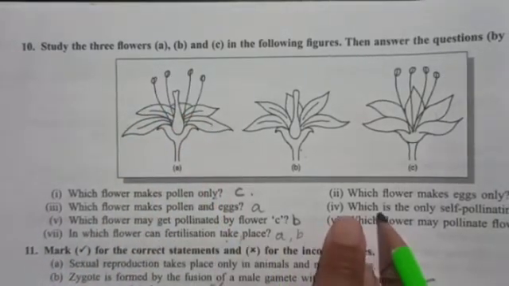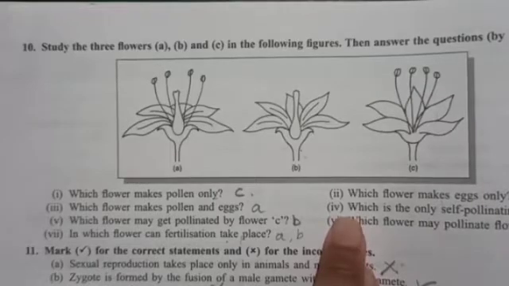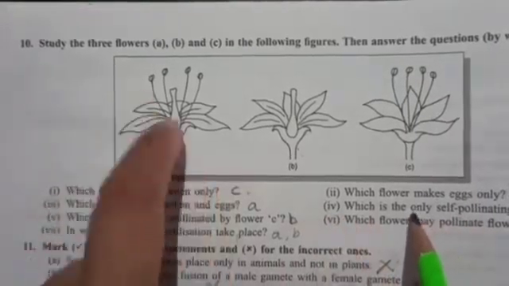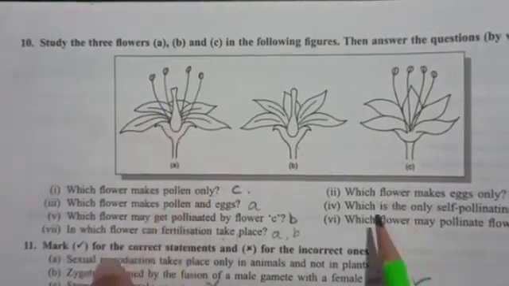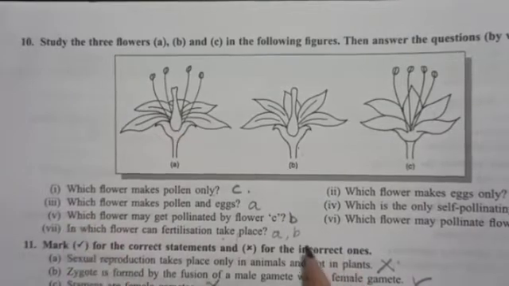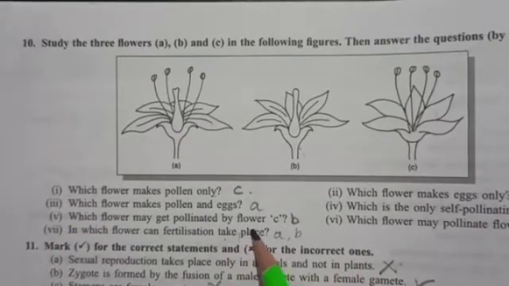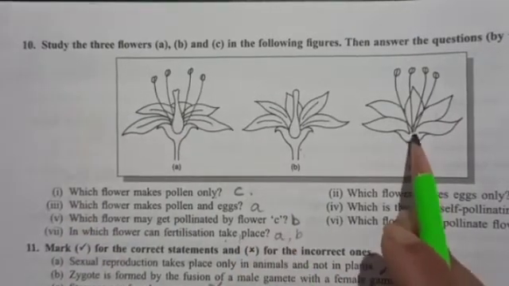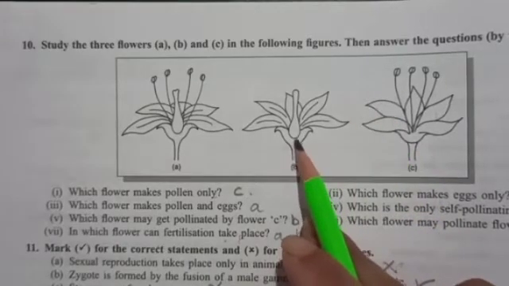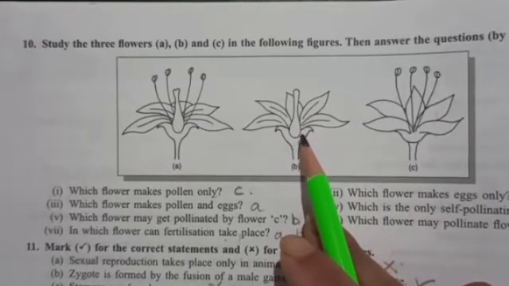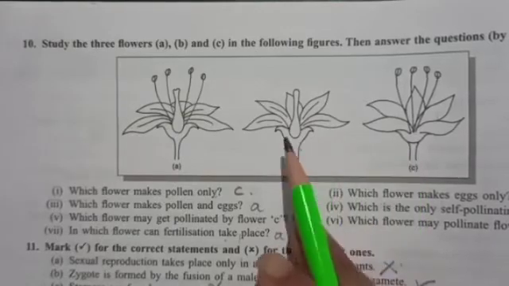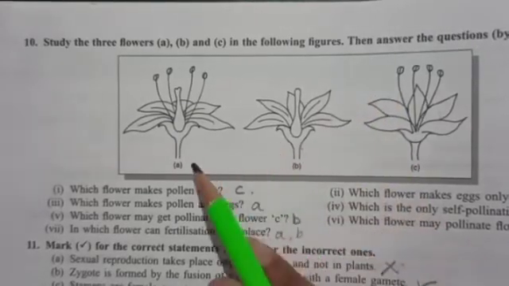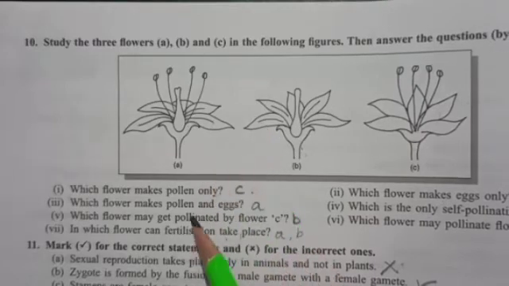Then fourth one is, which is the only self-pollinating flower? The answer is A. And fifth one is, which flower may get pollinated by flower C? So the answer is B. It will get pollinated from C, and also A can get pollinated by cross pollination.